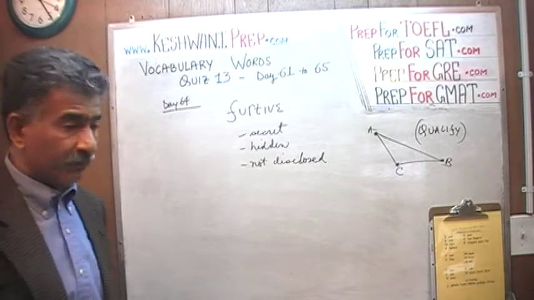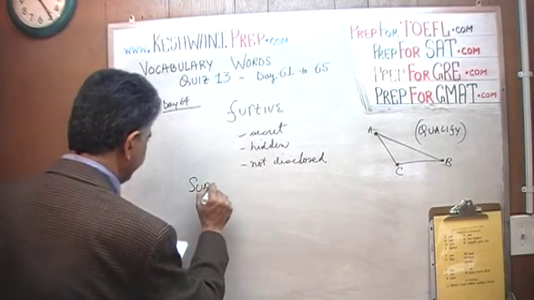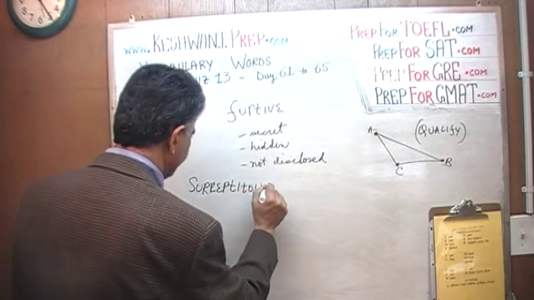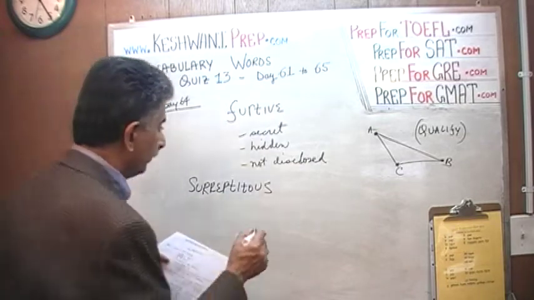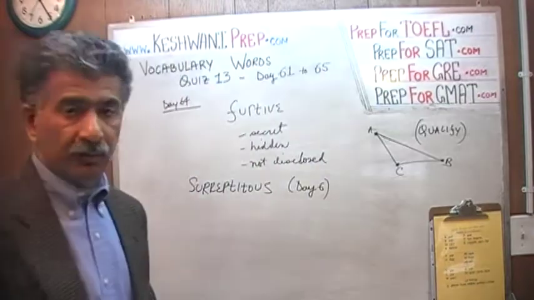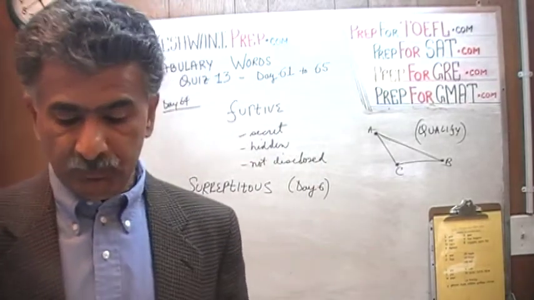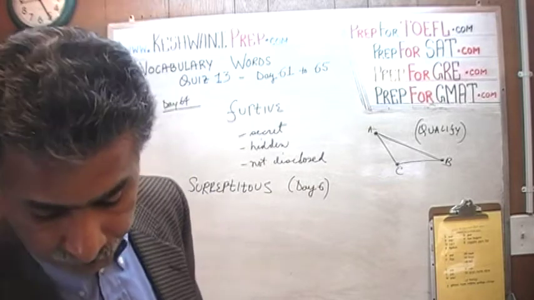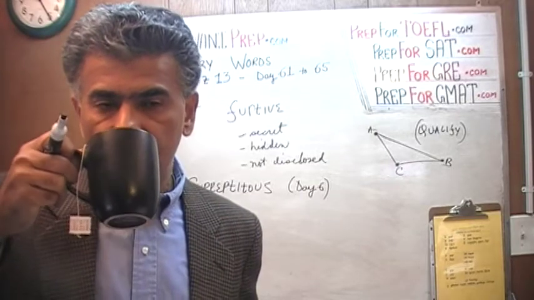Another word that we learned that was related to this word was surreptitious. Surreptitious actually was the word that we learned on day number 6. And again, if you're interested in learning the proper pronunciation, you can go to day number 6 and actually watch this in detail. Here, as I keep reminding you, we are here for a quiz. If I took as much time as I do in regular videos, this video will become very long.